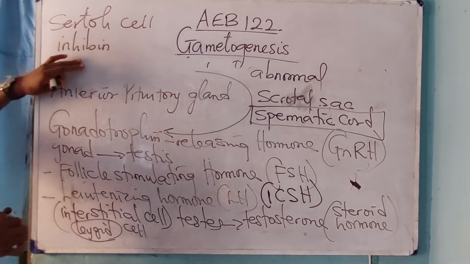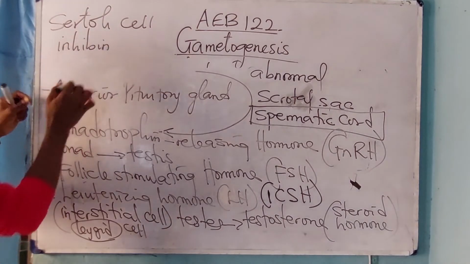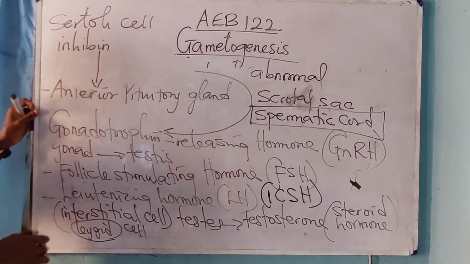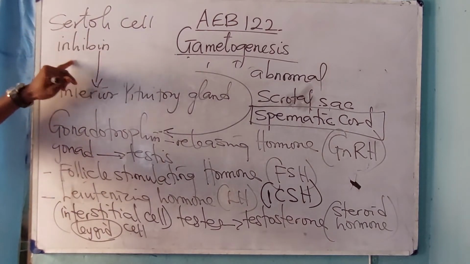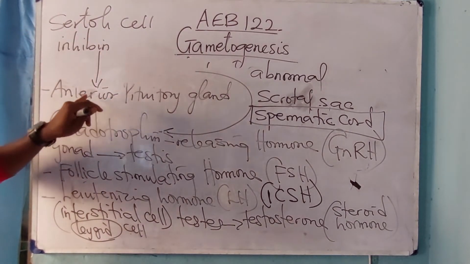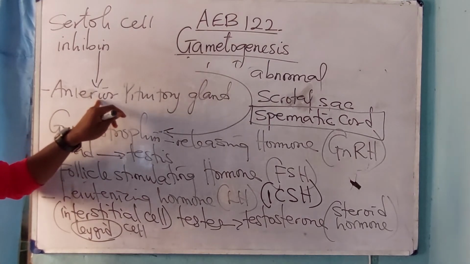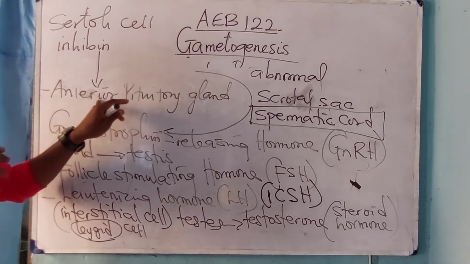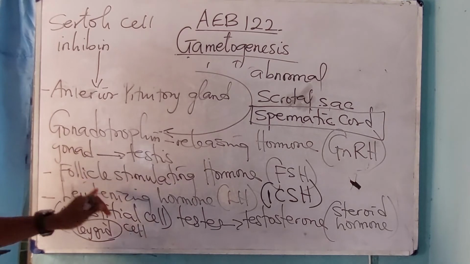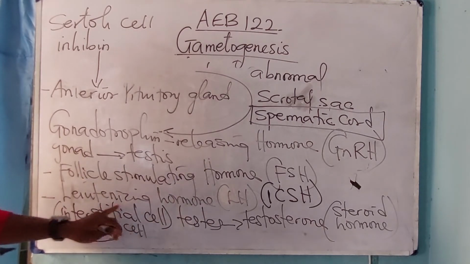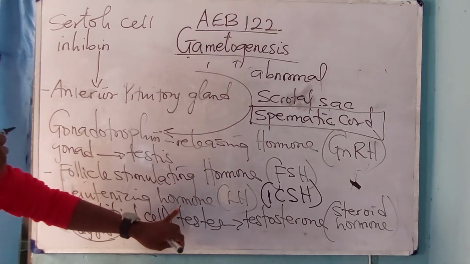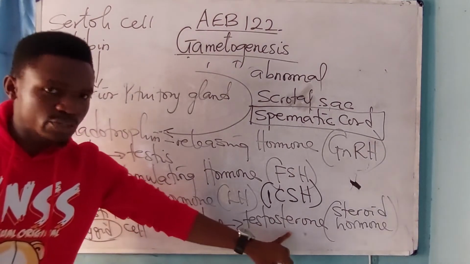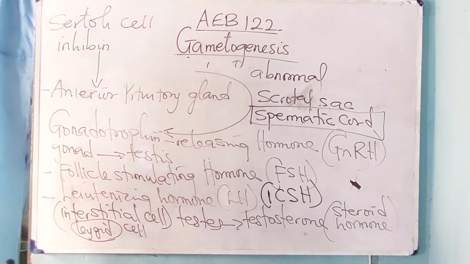As soon as this inhibin is produced, the target is the anterior pituitary gland. It acts and reduces the formation of follicle stimulating hormone and luteinizing hormone, thereby leading to a decrease in the formation of testosterone. The reverse is the case.